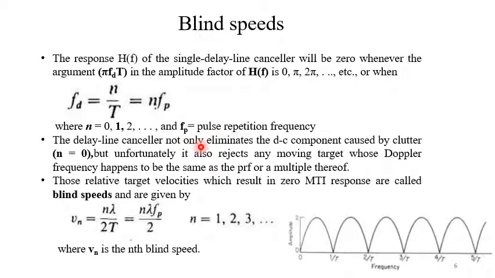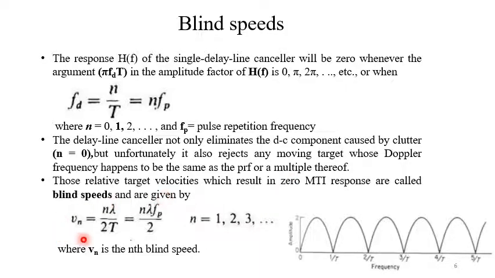The delay line canceller not only eliminates the DC component caused by clutter, n equal to 0 corresponds to clutter, but unfortunately it also rejects any moving target whose Doppler frequency happens to be the same as the PRF or a multiple thereof. Okay, those relative target velocities which result in 0 MTI response are called blind speeds.